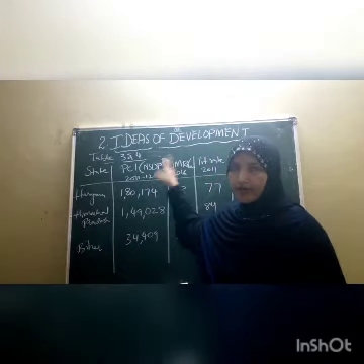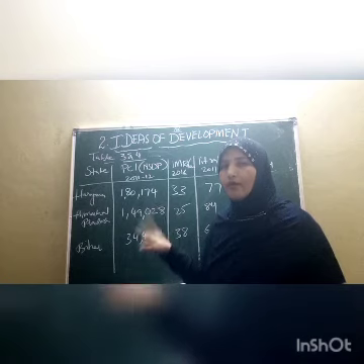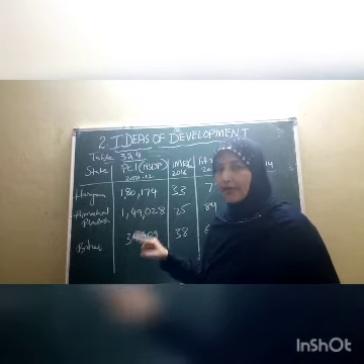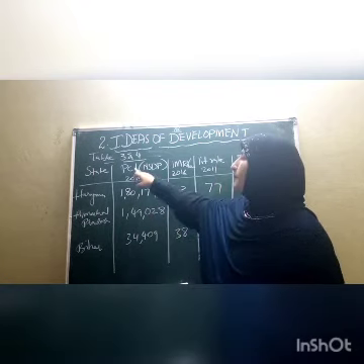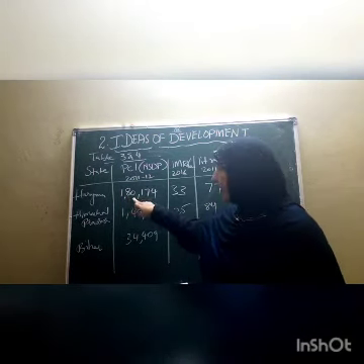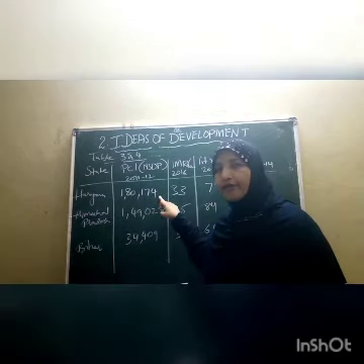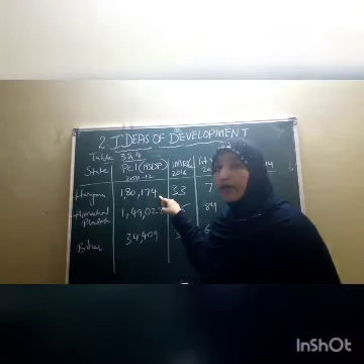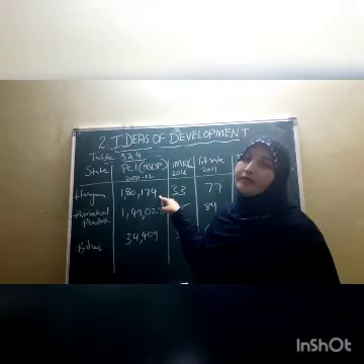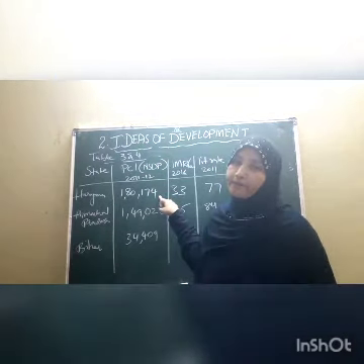NSDP is written, children, Net State Domestic Product. On the basis of that, the per capita income of Haryana is 1,80,174. It's too high. That means Haryana is getting more per capita income.